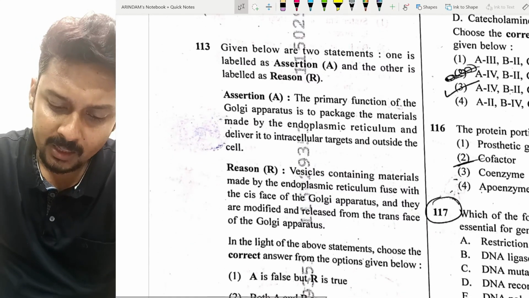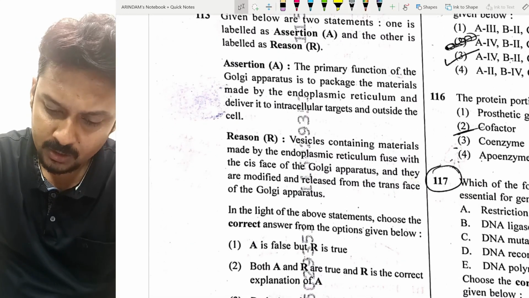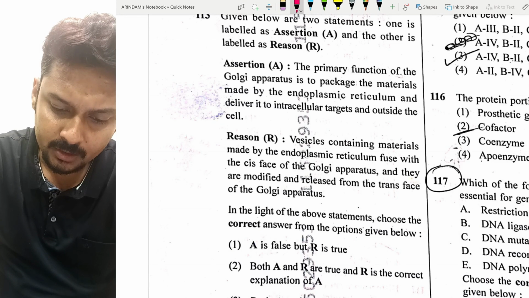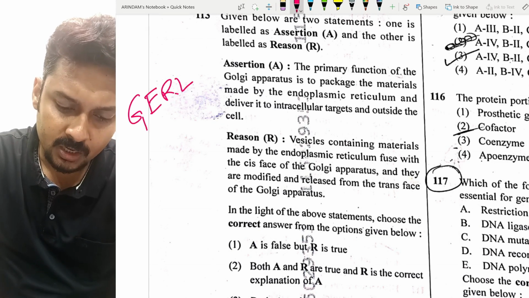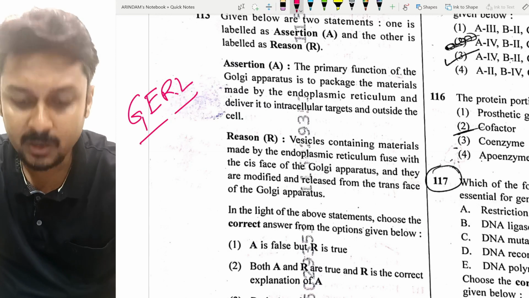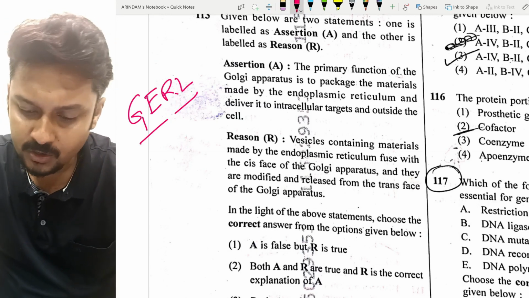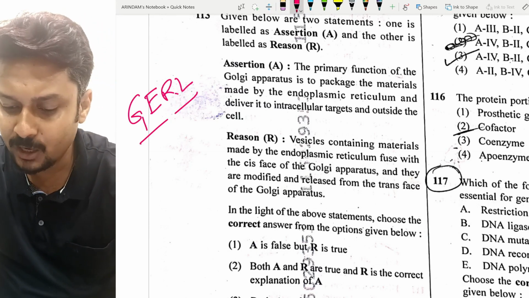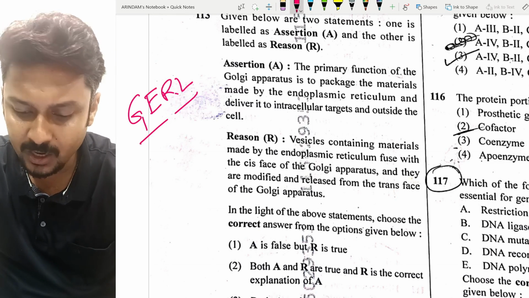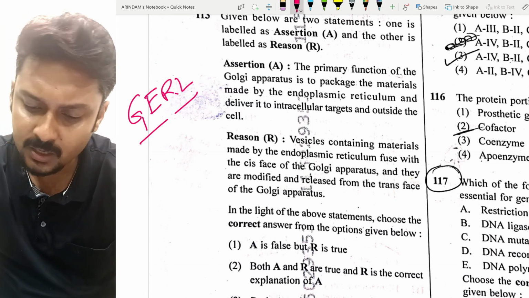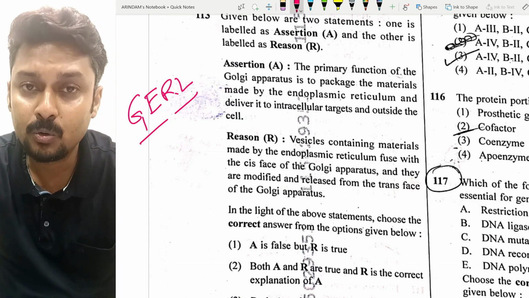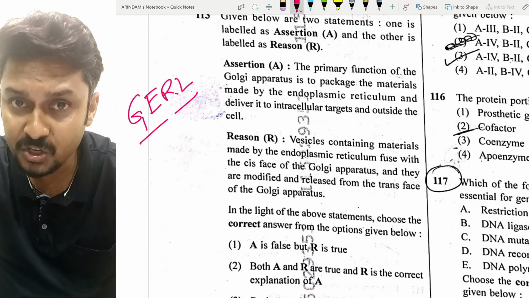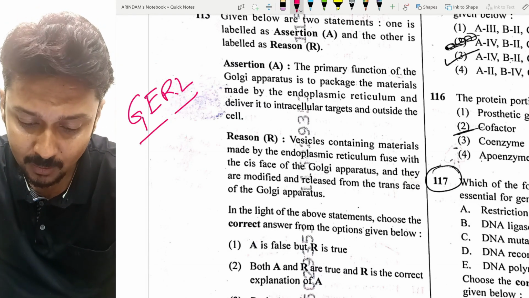Now again another assertion-reason based question came from the cell chapter, and this question came from the GERL system. The GERL system I have discussed several times in my class. The primary function of the Golgi apparatus is to package the material made by the endoplasmic reticulum and deliver it to the intracellular targets and outside of the cell. Obviously the Golgi apparatus packs the material, because we know the Golgi apparatus is a modification station. I have discussed the same line in my class.